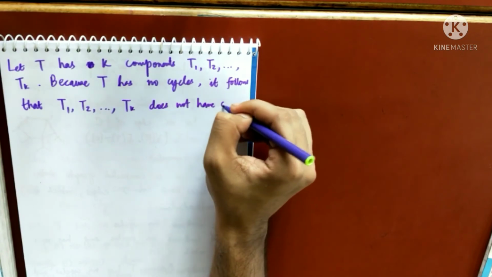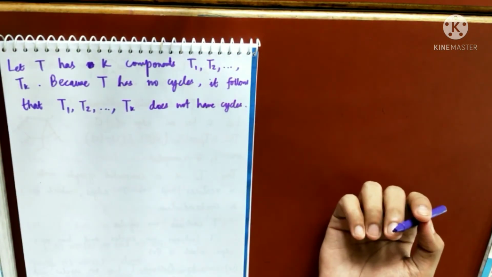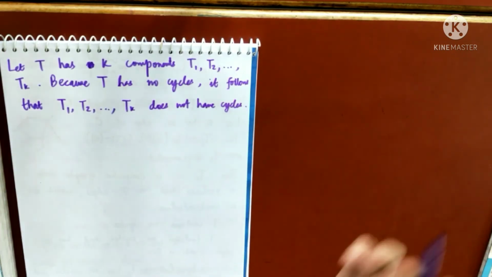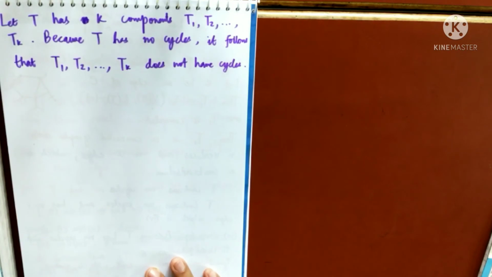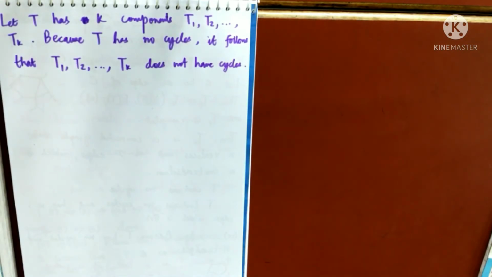Because if any one of them had cycles, that would imply that T has cycles, which is a contradiction. So because T has no cycles, it follows that none of the components can have cycles.